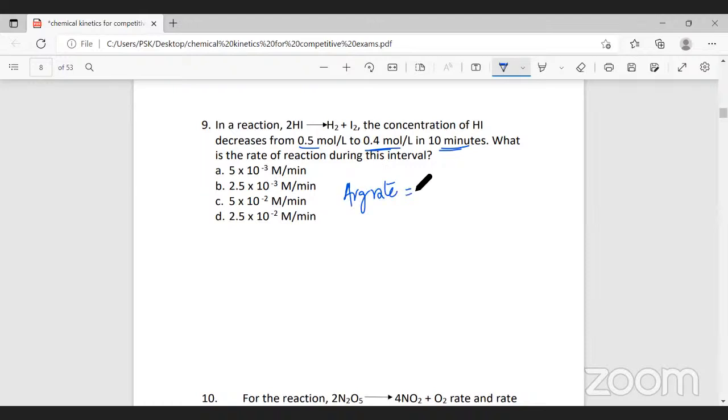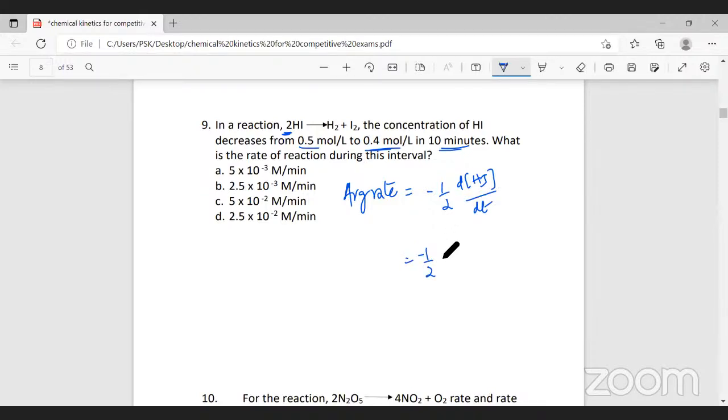The average rate of a reaction is given as, now see this, the coefficient of hydrogen iodide is 2. Therefore, I write it as minus 1 by 2 change in concentration of hydrogen iodide with respect to time.